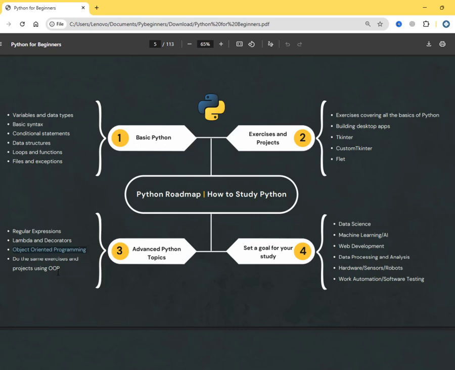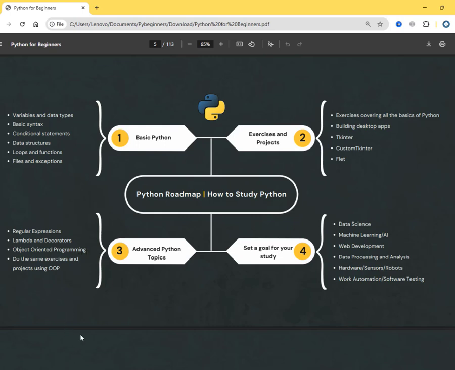For example, you are trying to build something, but that thing is better with a decorator. So what you'll do, you'll just open the decorator documentation, read how to make use of it, then make use of it, and you can forget it, no problem. That's how you start things in advanced or intermediate Python topics. You don't need to start everything. You just start things by need. I need to do this, but this works better with that. So that's how you will jump in, make use of the thing that you started, then just keep going. But here, object-oriented programming is very important. It's the thing that you really must do.